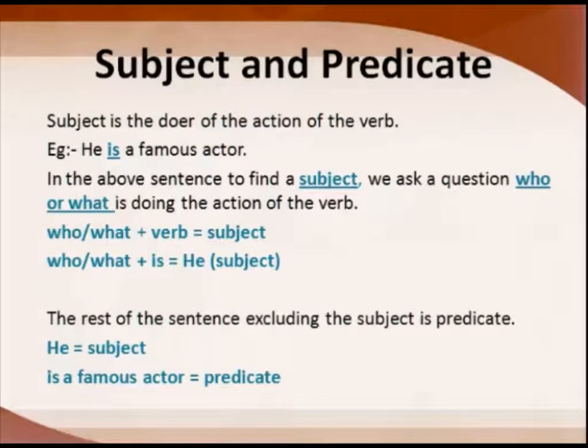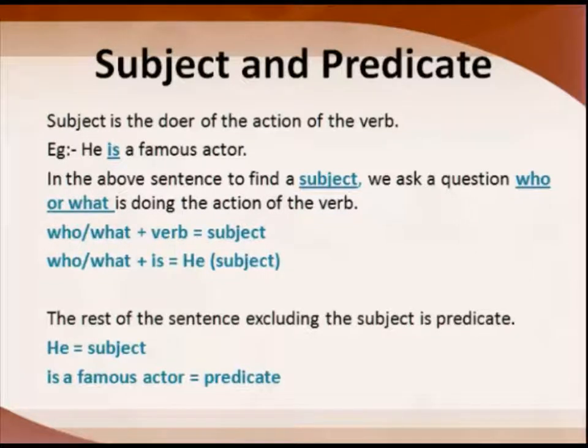Now, the next step is how to find the subject and predicate of a sentence. What is a subject and what is a predicate, and how to go about finding them. For this, we have to know what is a verb and how to find a verb in a sentence. Now what is a subject? It is who or what does the action of the verb. We said a verb is an action word. Now that action, who is performing or what is doing the action, that is the subject of the sentence.